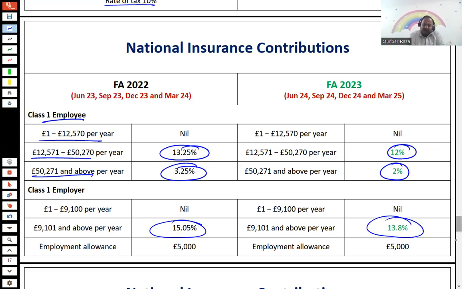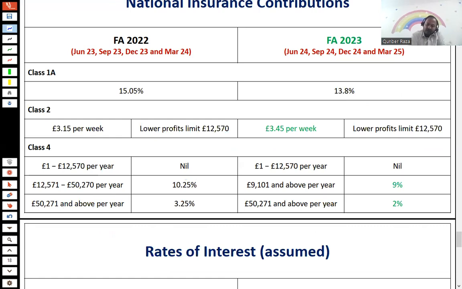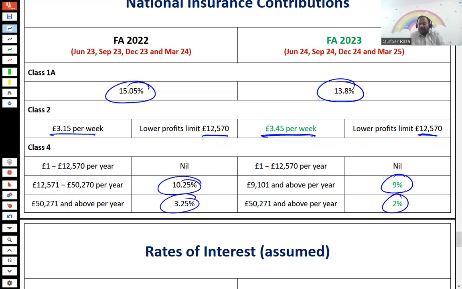Class 1A NIC, 15.05 changed to 13.8, 3.15 changed to 3.45, and the low profit limit remains the same, linked with the personal allowance. Class 4 NIC rates have been reduced a bit, giving some breathing space to the taxpayer.